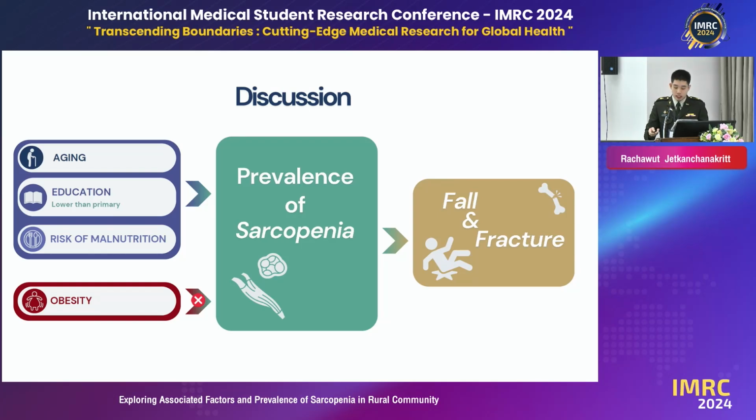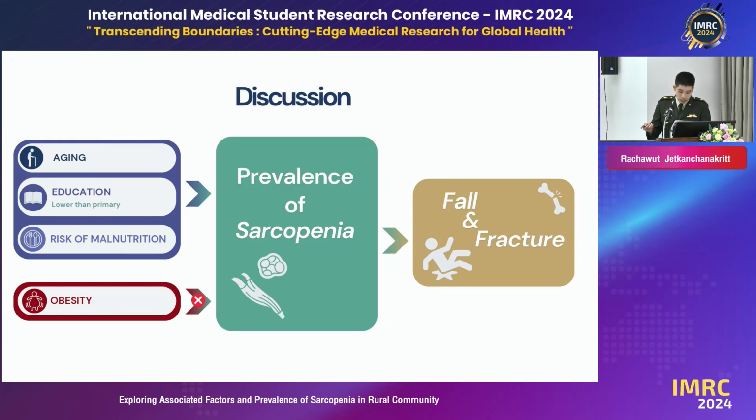protein is one of the important sources to gain muscles. That's why nutrition status is associated with the disease, as well as education. Those with lower than primary education don't have enough knowledge about what they need and what they need to avoid. That means they don't know how important protein is.